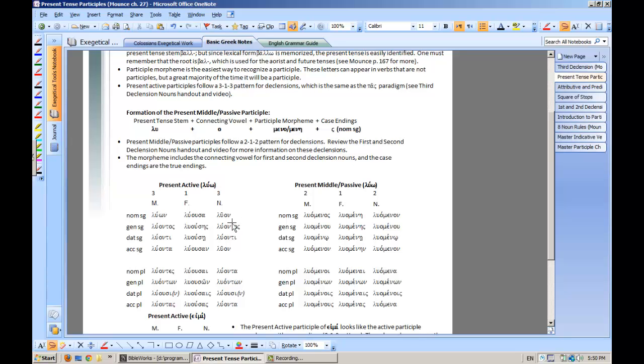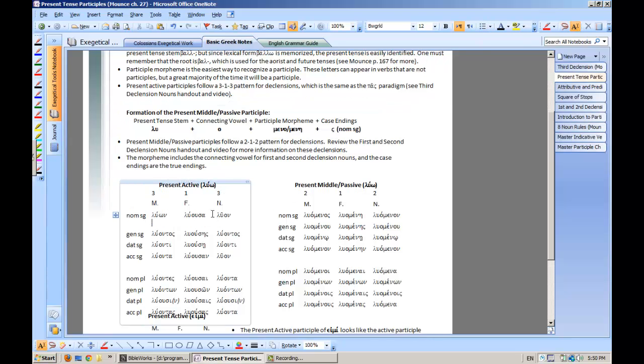And then with the neuter the same thing happens, but that omicron does not lengthen. So to give you something visual, you get something like luont, and then the tau does not like to hang out on the end, so it drops, and then here the omicron lengthens to an omega, whereas in the neuter it just stays luon. So that's what happens there.